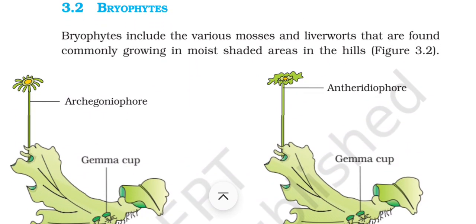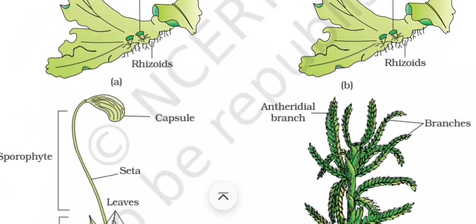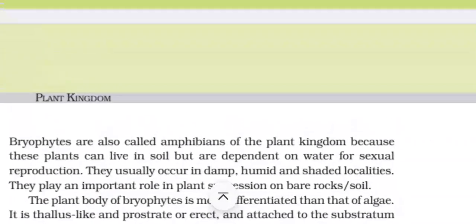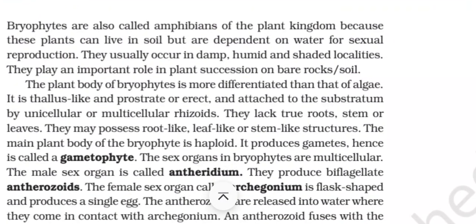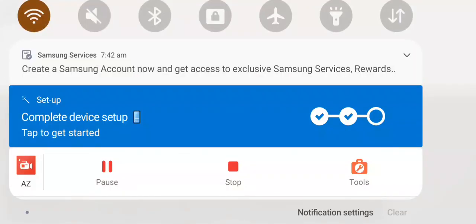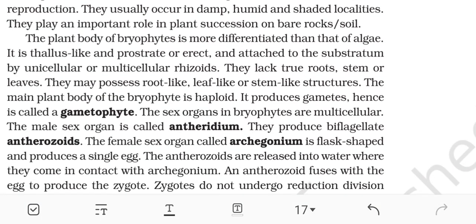3.2 Bryophytes. Bryophytes include the various mosses and liverworts that are found commonly growing in moist, shaded areas in hills. Bryophytes are also called amphibians of the plant kingdom because these plants can live in soil but are dependent on water for sexual reproduction. They usually occur in damp, humid, and shaded localities. They play an important role in plant succession on bare rocks and soil.